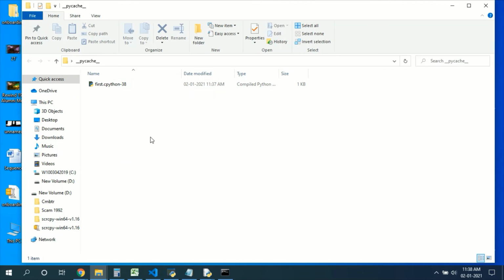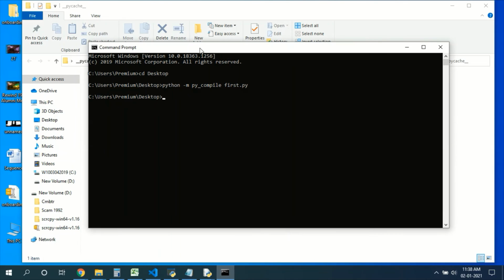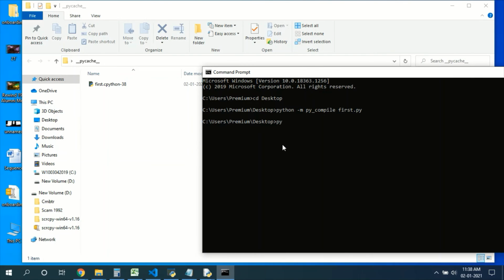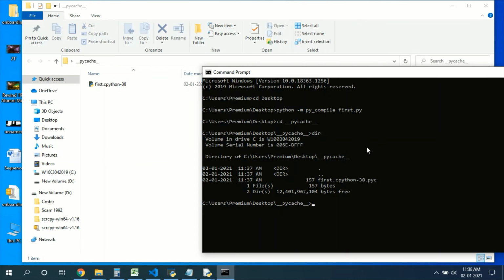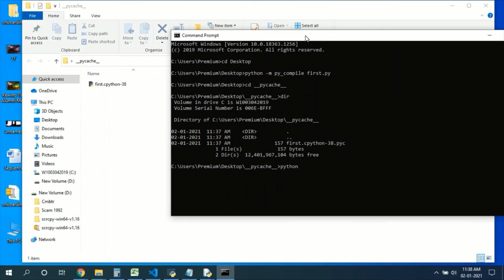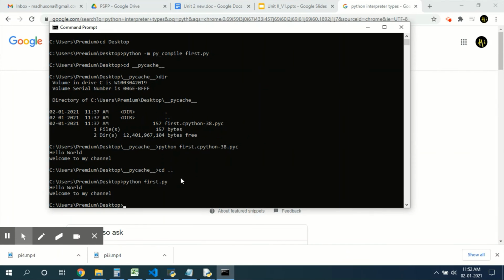If you want to run this bytecode, just issue the same Python command. First go to this directory by using cd. You can see first.cpython-38.pyc. So run by using the command python first.cpython-38.pyc. Here you can see this output. Here the bytecode is converted into executable code. For understanding purposes, I compiled to bytecode and executed the output.